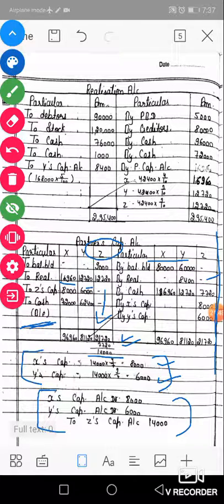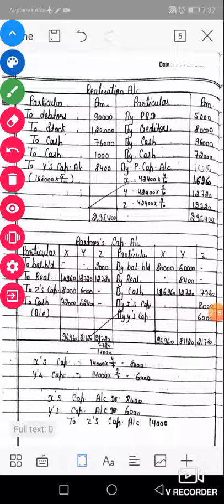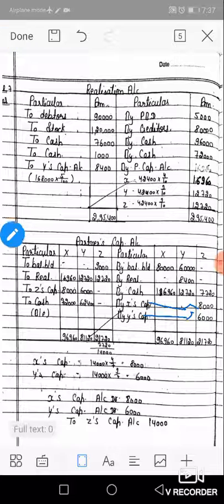The same amount is transferred to Z's column, by X and by Y, and credit to Z: 8,000, 6,000, 14,000. So X and Y debit and Z is credit for his deficiency. Okay, Z's capital account is permanently closed, both sides are equal.